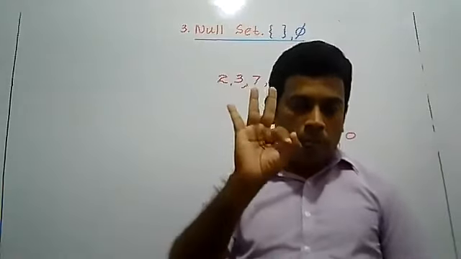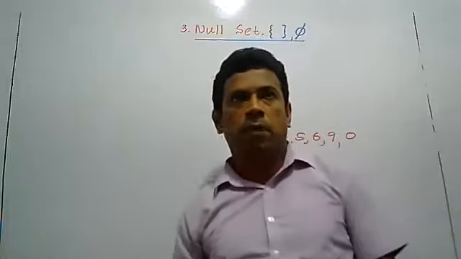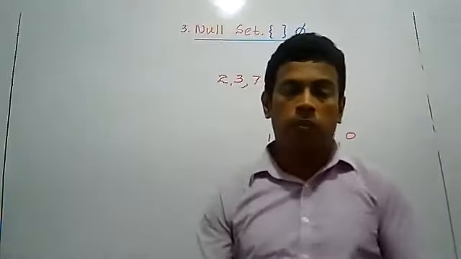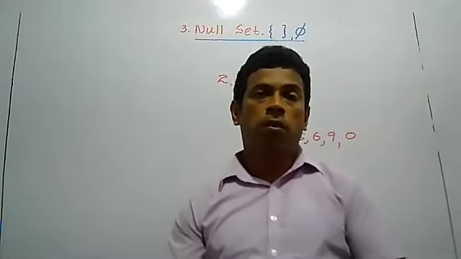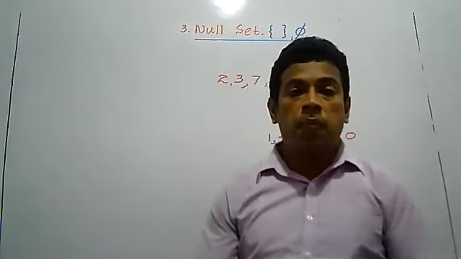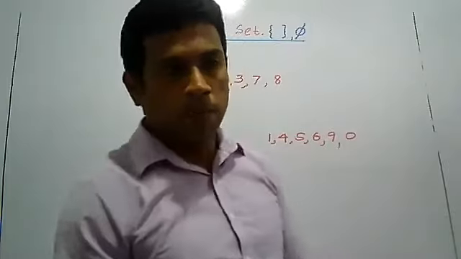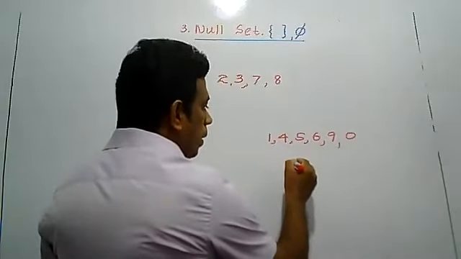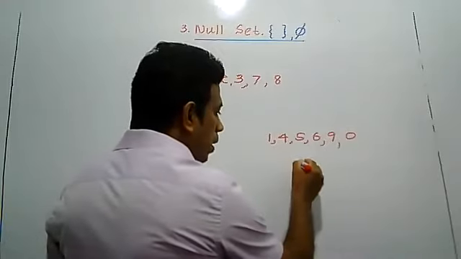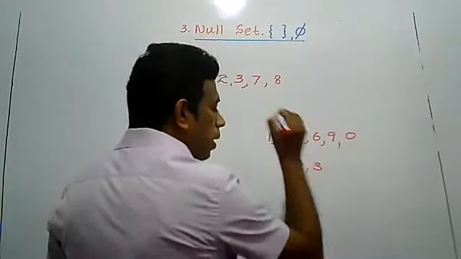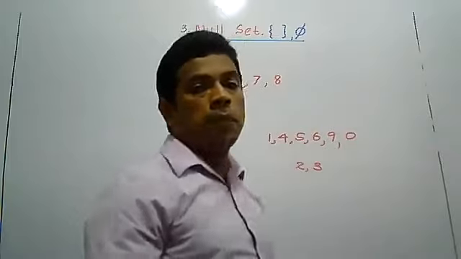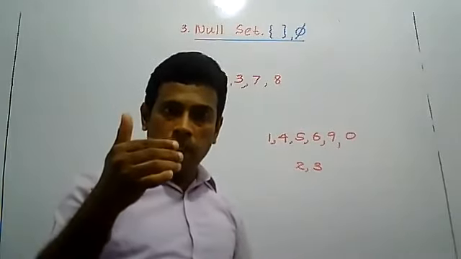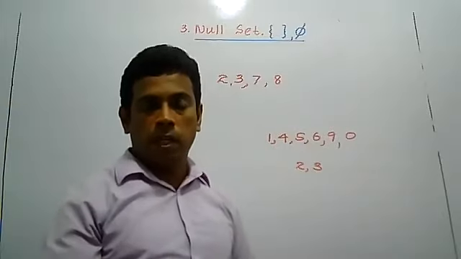I told you I will always give you 3 examples. Example 3 for the first part of the lesson: integers between 2 and 3. You have learned in grade 7 what is meant by integer.